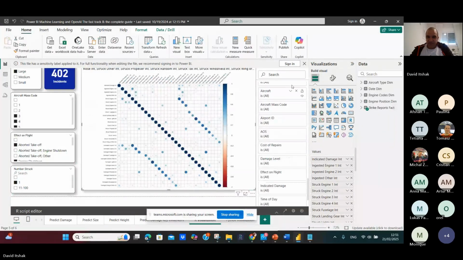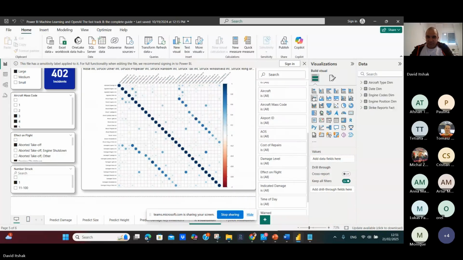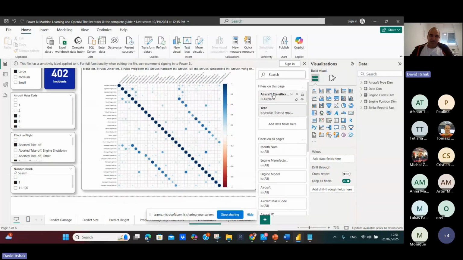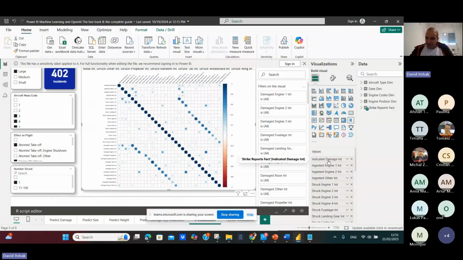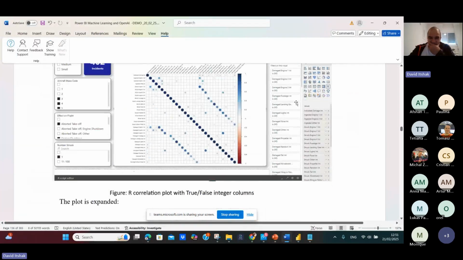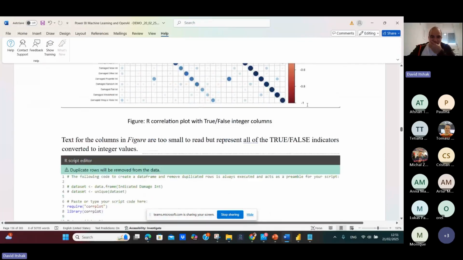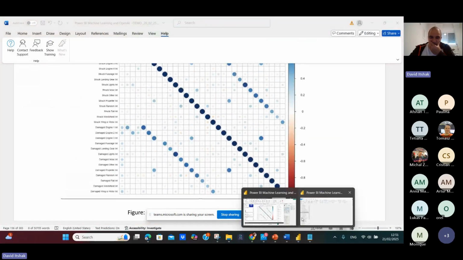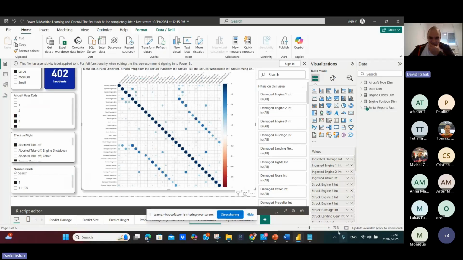Here you see aircraft type is airplane, years, and these are all the fields for which we want to find the correlation. It's very simple because the code is very simple and shows you the correlation. And you can play with the slicer here to find more and more correlations.